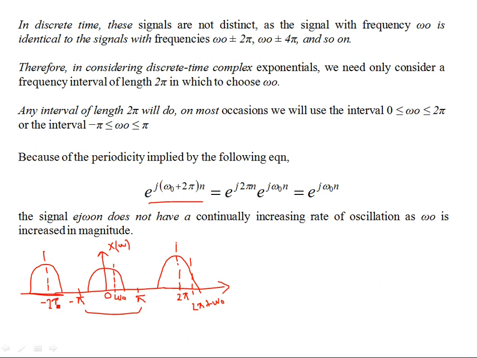Okay, so it is sufficient to analyze the spectrum of the discrete time signal in the transform domain only between, conventionally, minus pi to plus pi, and you will see later on that for real signals the Fourier transform is both even and symmetric, which is the case over here, right? I mean, this is an even transform. So it's a real signal we are considering, but we are going to talk about this more in Fourier transform properties. But for now, what I'm trying to emphasize is that your frequencies are not distinct. Okay, they are repeating. So it is sufficient to consider the baseband, which is from minus pi to plus pi,